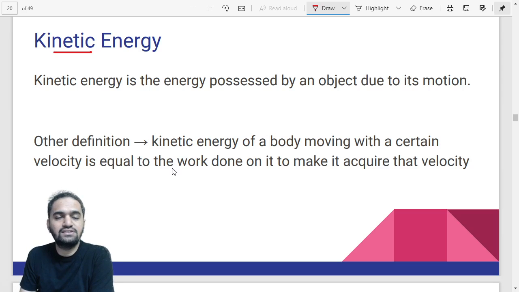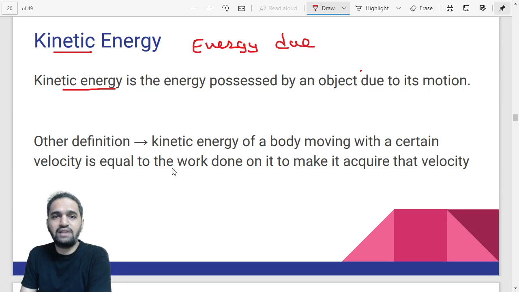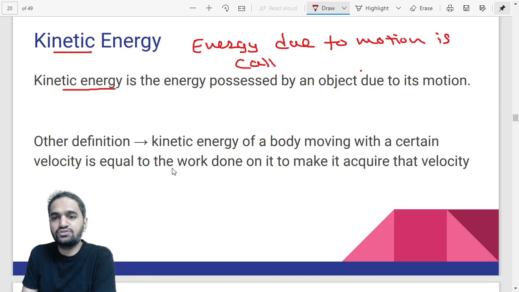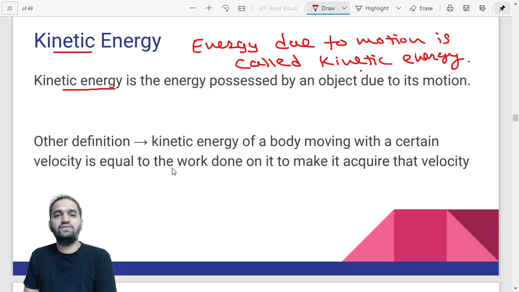You have to understand this definition, you can use: kinetic energy is the energy possessed by an object due to motion. In short, energy due to motion is kinetic energy. You can use even this definition which I am writing up: energy due to motion is called kinetic energy. It's so simple. You can use this definition even for your exams.